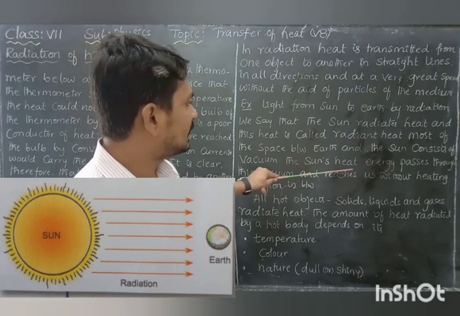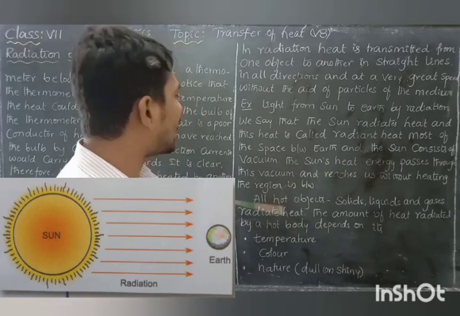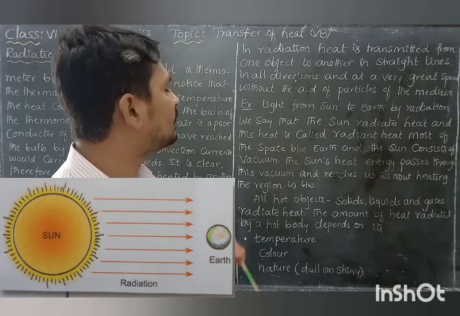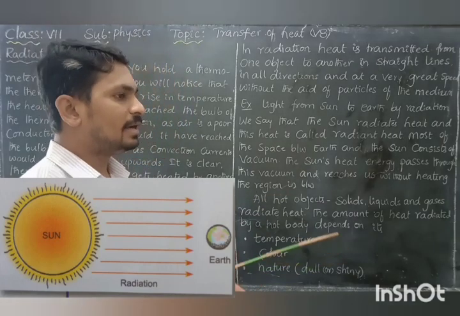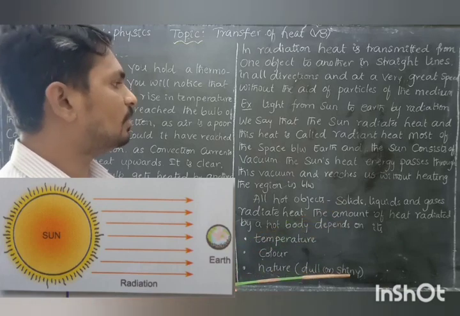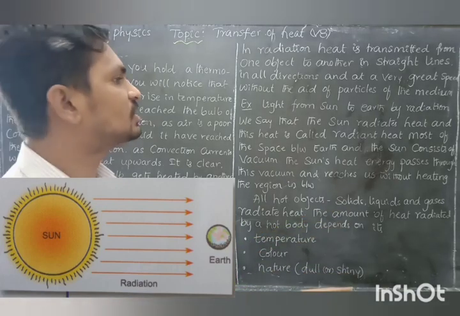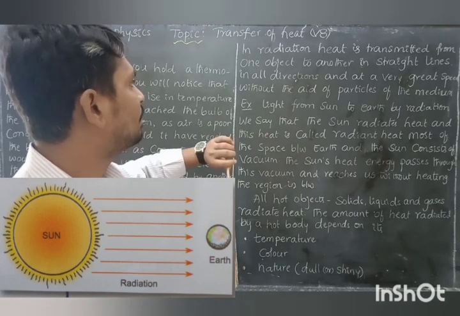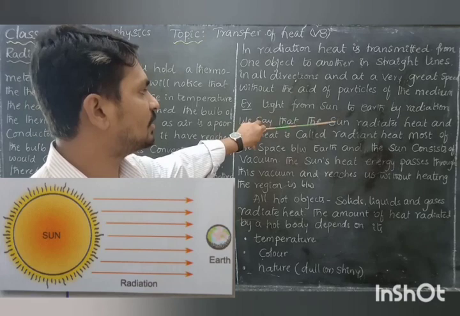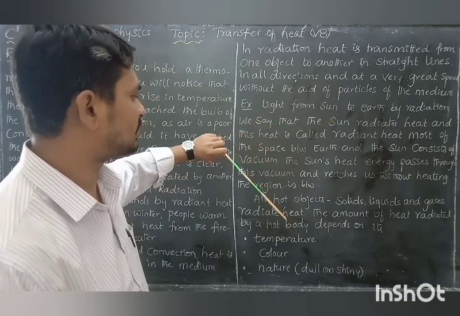The sun's heat energy passes through this vacuum and reaches us without heating the region in between. Without disturbing the medium, it travels. That is what we call radiation. By that method only, solar radiation reaches the earth's surface.